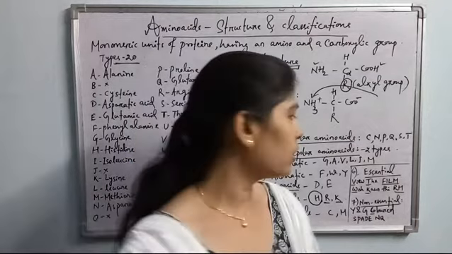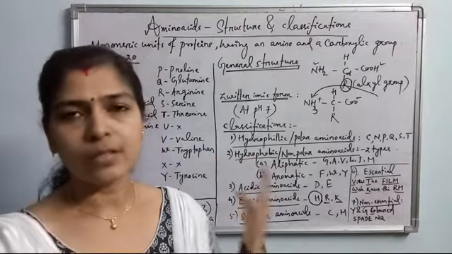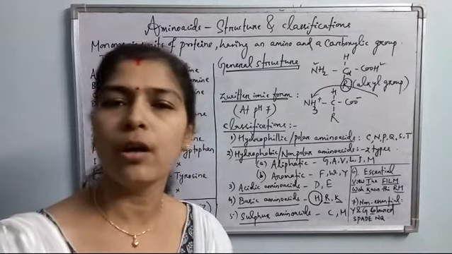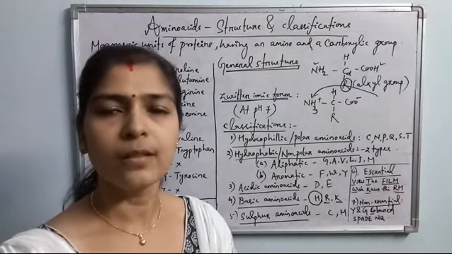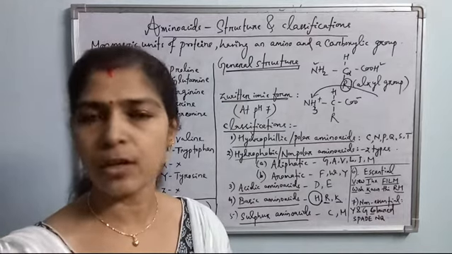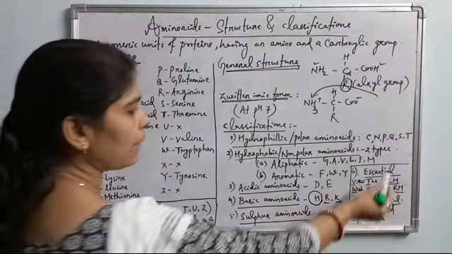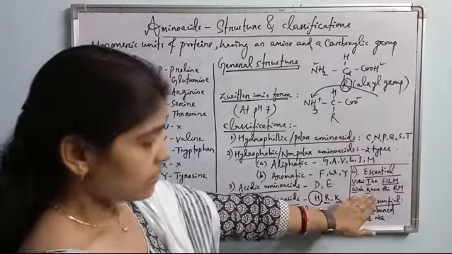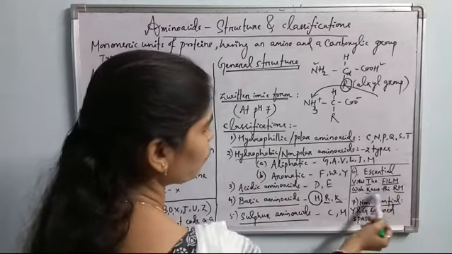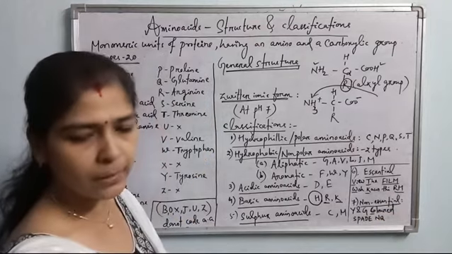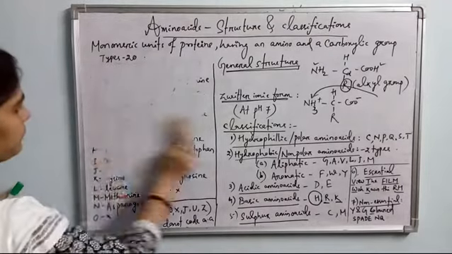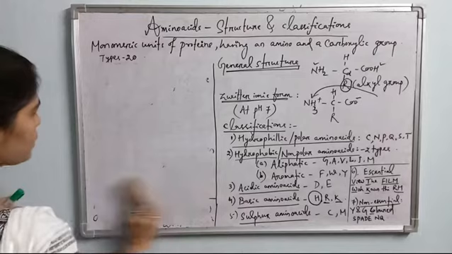See here, very easily you can remember which are the essential amino acids and which are the non-essential amino acids. Non-essential amino acids are synthesized in our body, meaning our body can synthesize these types of amino acids. But essential amino acids we have to take through our diet. These are not synthesized in our body. Which are the essential amino acids? I have just written one line here: View the film wo kaun thi RH. It's very easy to remember. Again I am expanding it. You must be having these notes. See, essential amino acids.